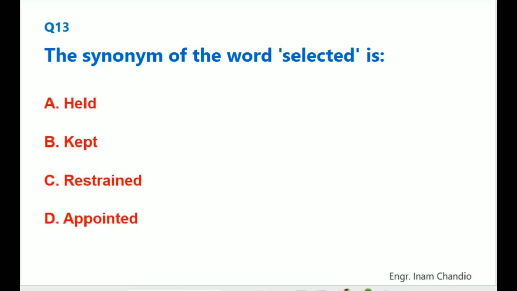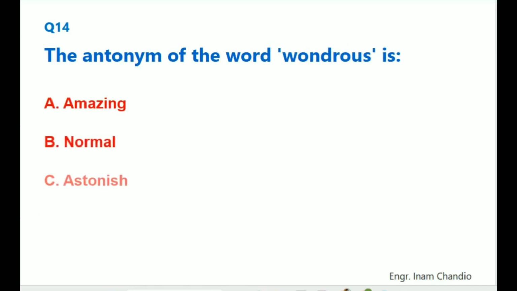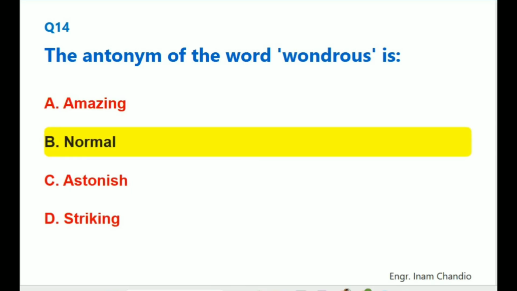The synonym of the word selected is. The correct answer is D. Appointed. The antonym of the word wondrous is. The correct answer is B. Normal.